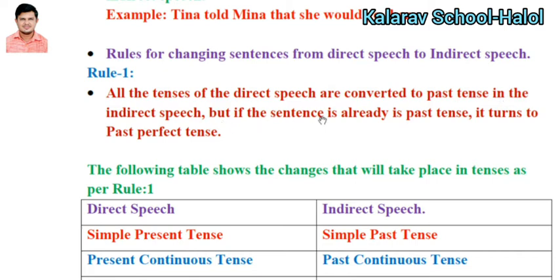But if the sentence is already in the past tense, it turns into past perfect tense. What is the rule? In indirect speech, whatever the conversation given there, if the tense is in the present tense, it transforms into the past tense, and if it is already in the past tense, it turns into the past perfect tense.